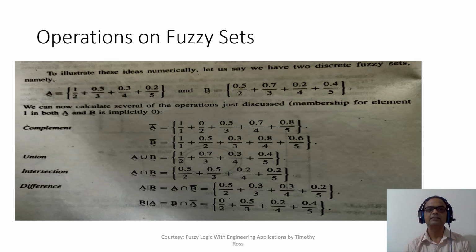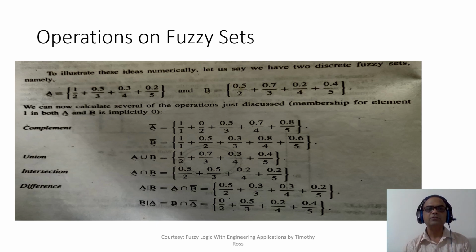So we have not written that over here. What is the membership value of 2 in A? It is 1, right? What is the membership value of 2 in B? 0.5. What is the maximum? 1 and 0.5, the max is 1. Likewise for 3 it is 0.5, this is 0.7, so we have taken the max membership 0.7. For 4 this is 0.3, this is 0.2, so the maximum is 0.3. For 5 it is 0.2, 0.4, so it is 0.4. So for union you always take the max membership, okay.